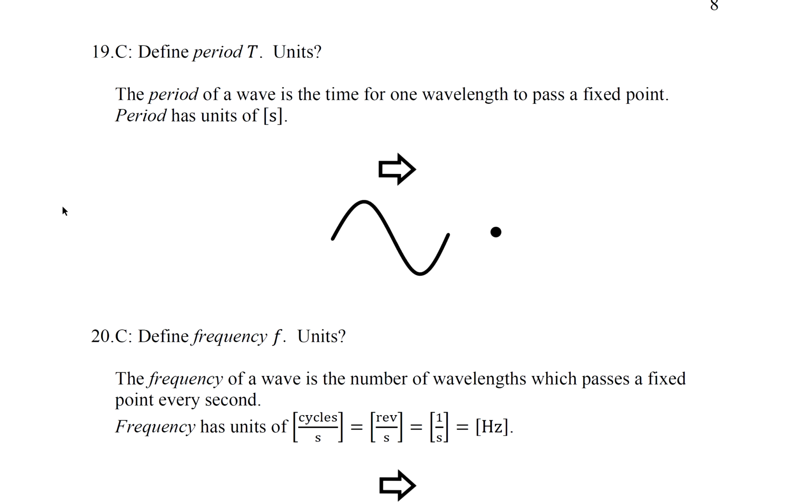Question 19, define period T. Units. The period of a wave is the time for one wavelength to pass a fixed point. Period has units of seconds.